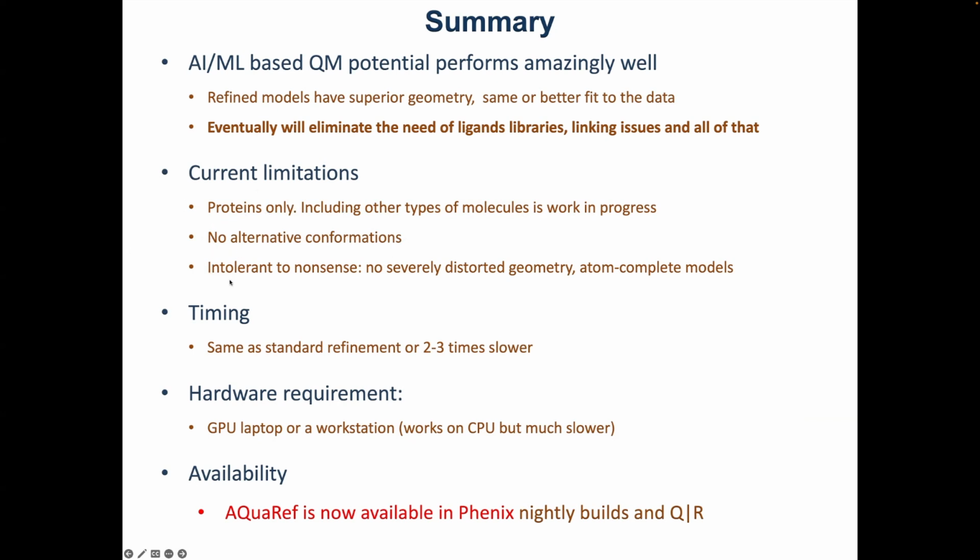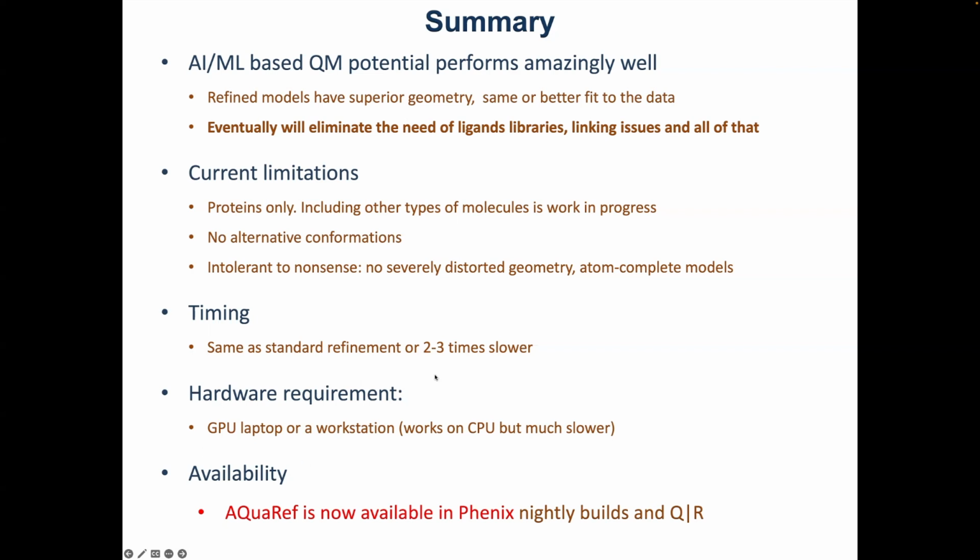Important one: these calculations are intolerant to nonsense. What I really mean here is you shouldn't come in with very poor models that have severe geometry violations, because QM is sensitive to this. And I think timing and hardware is something I mentioned just a minute ago, as well as availability.